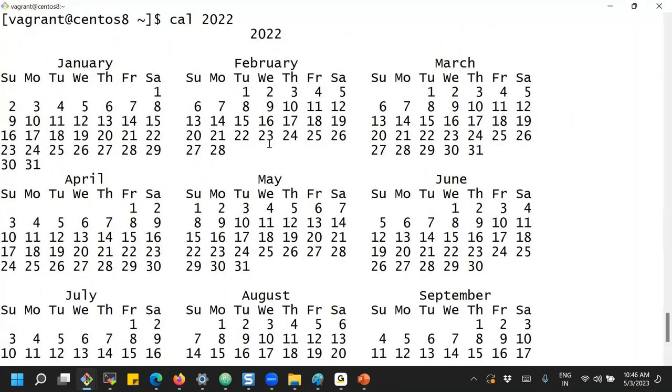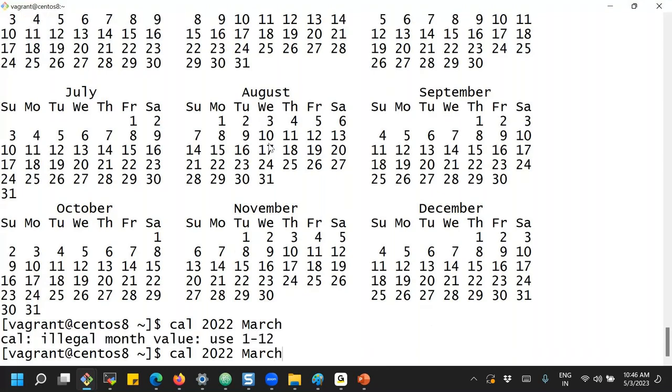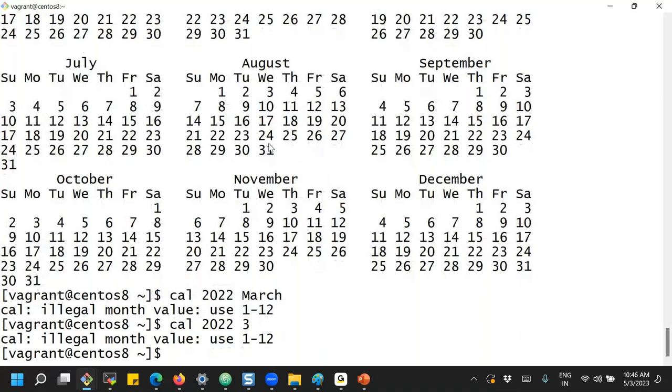So cal is a command, and the current month is shown, but you can use the year, and then it is expecting a legal month value. Okay, let me give that 3 2023.